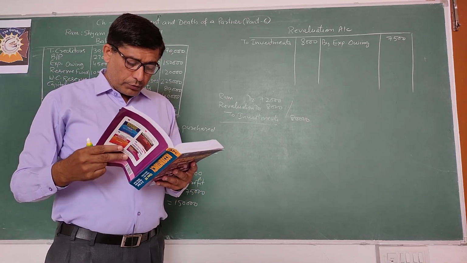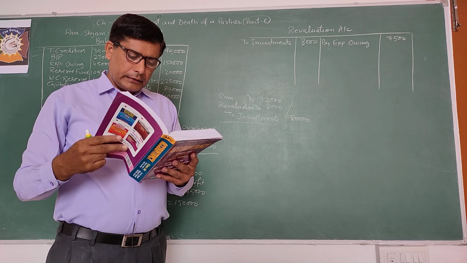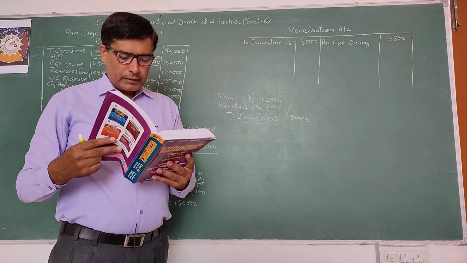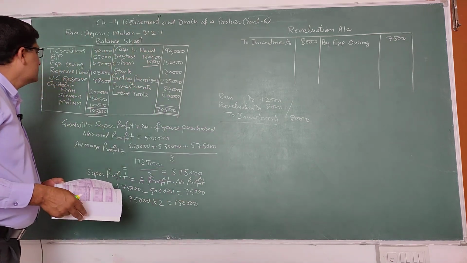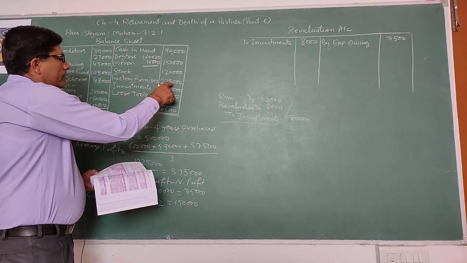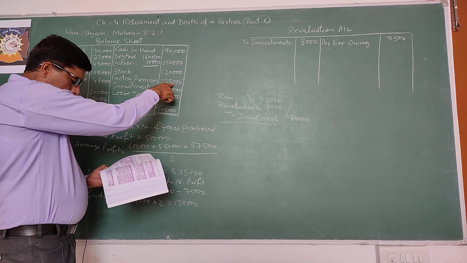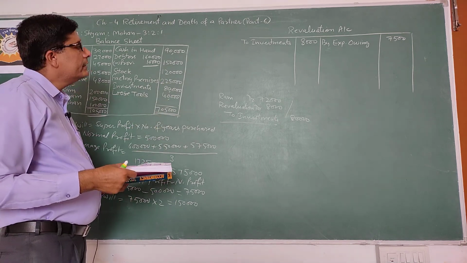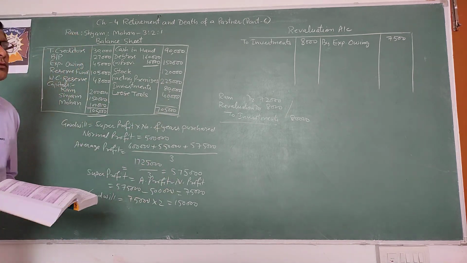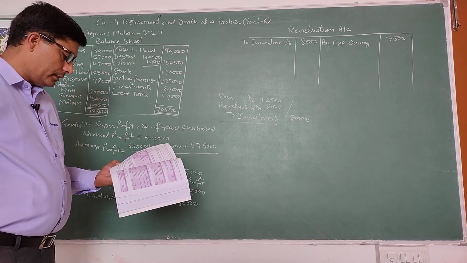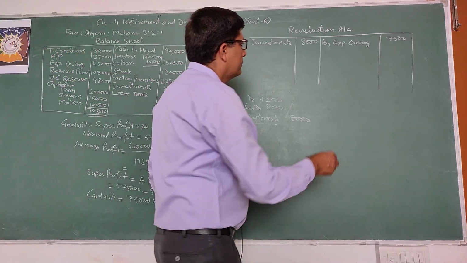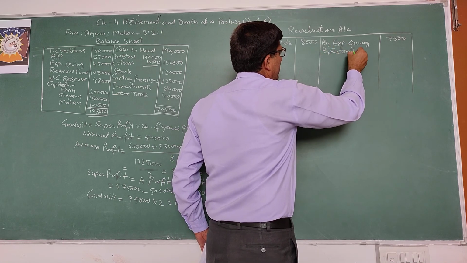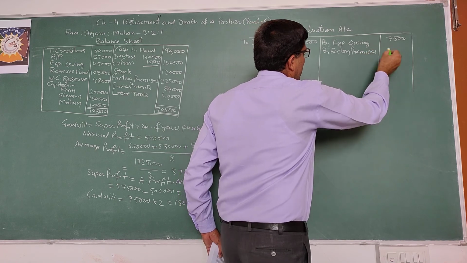Next, fourth adjustment. Factory premises is to be revalued at 2,43,000. See, factory premises in balance sheet 2,25,000. It is revalued at 2,43,000, means increase by 18,000. So when an asset is increased, you will record to the credit by factory premises 18,000.